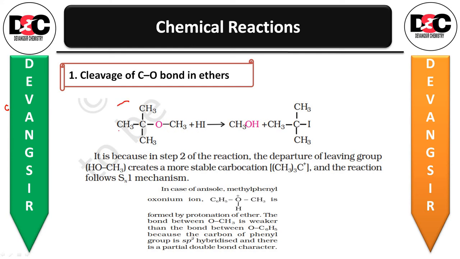On one side you have a tertiary group. Okay, ether where that carbon is attached to 1, 2 and 3 carbons. React with HI, you will be getting the alcohol and alkyl halide, iodide in short, which is the tertiary. It is because in step 2 reaction, the departure of leaving group CH3OH creates a more stable carbocation, that is (CH3)3C+, and the reaction follows the SN1 mechanism. Okay.